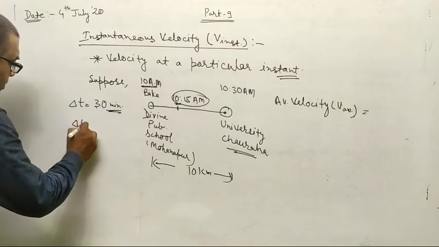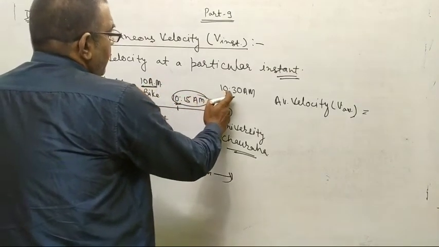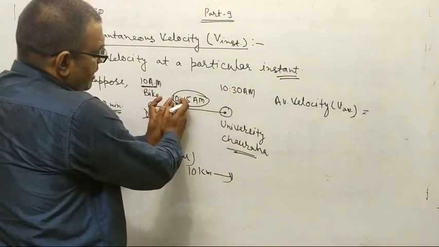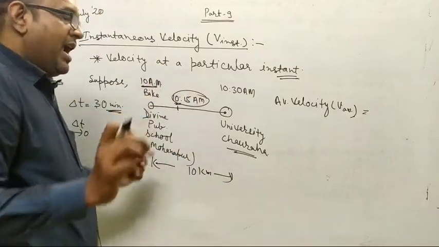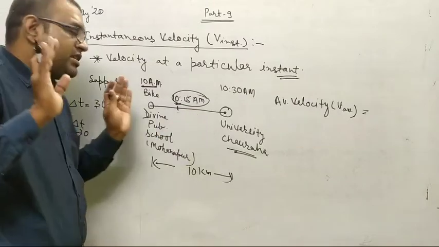and that is called delta t tends to 0. Delta t tends to 0 means whatever the time interval between this position and this position, you have converged it to a particular instant of time, where the change in time, that is t2 minus t1, is 0.